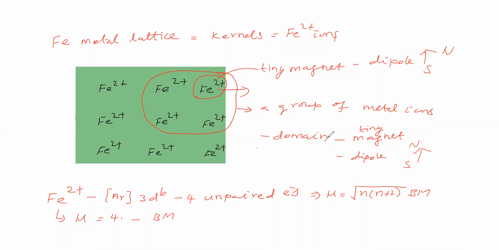Now we will see the alignment of domains in the iron metal lattice. How is the alignment of domains in the metal lattice? One domain alignment is like this. Next domain alignment is like this. This is the south pole, this is the north pole, the direction of magnetic field. So one domain alignment like this.